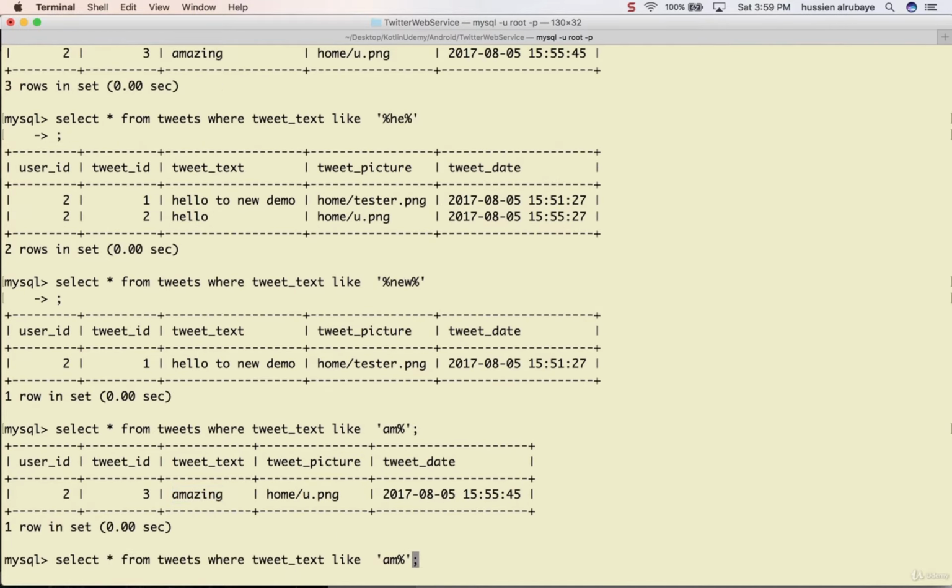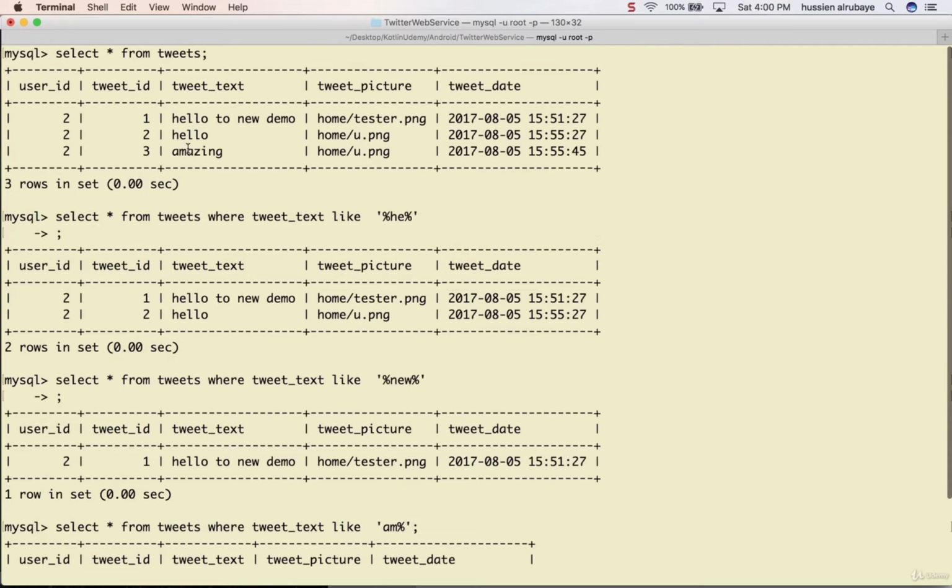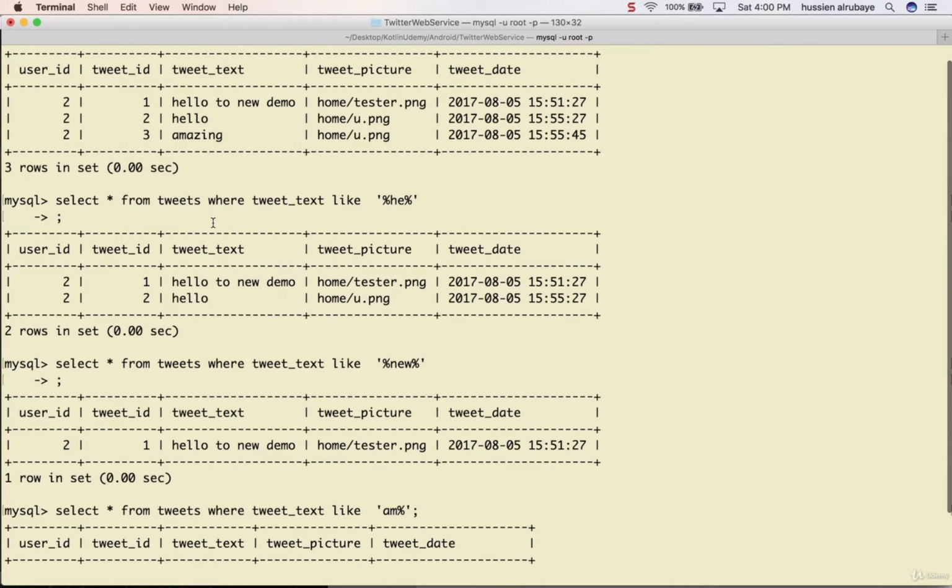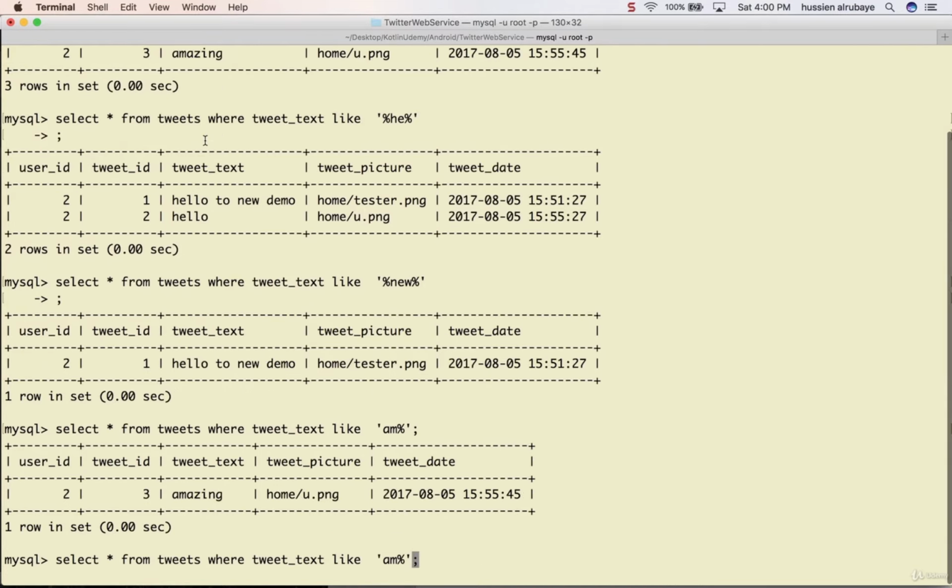Then I say wait, see these three of them, which one of them has the same? Do they have something similar? No, everyone is different. Nothing is similar. Everyone has different characters. So that's what I want to say. When you put percent before, that means any number of characters before it, whatever they will be. Percent after means any number of characters after it. So this is how we do tweet search.